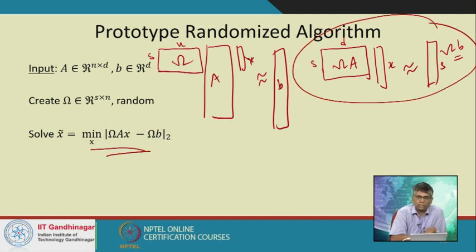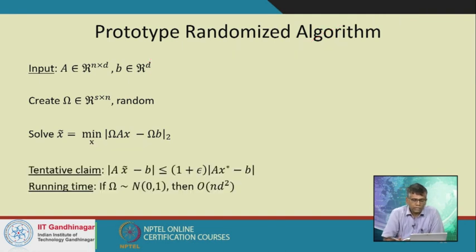This is what we are stating: suppose we multiply both A and b by the random matrix omega, and then we try to solve the new regression problem. Now this is a much smaller regression problem, and therefore it is more efficient. But the question is, if I solve this, do I really get a good approximation of the original solution? The tentative claim that we want is something like this. Suppose x tilde is my optimal solution of the smaller problem, and x star is my solution of the original problem.